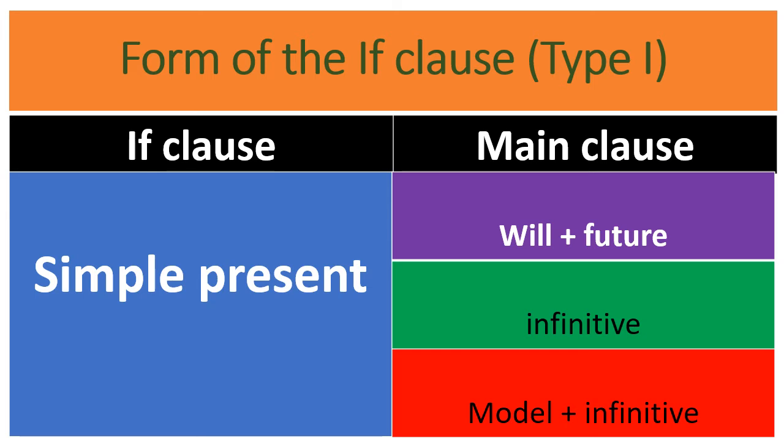So, in three ways we use the main clause. But generally, in most cases we use the first case only, that is will plus future. That is, simple present in the if clause and will plus future in the main clause. Now, let us discuss all these in a few examples. Let us go for examples now.